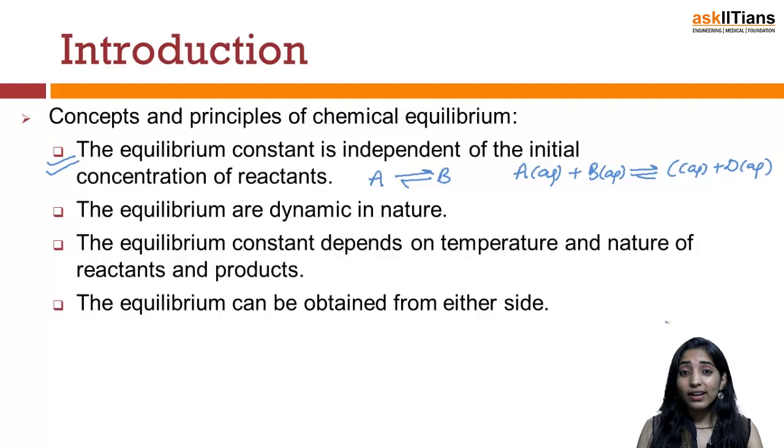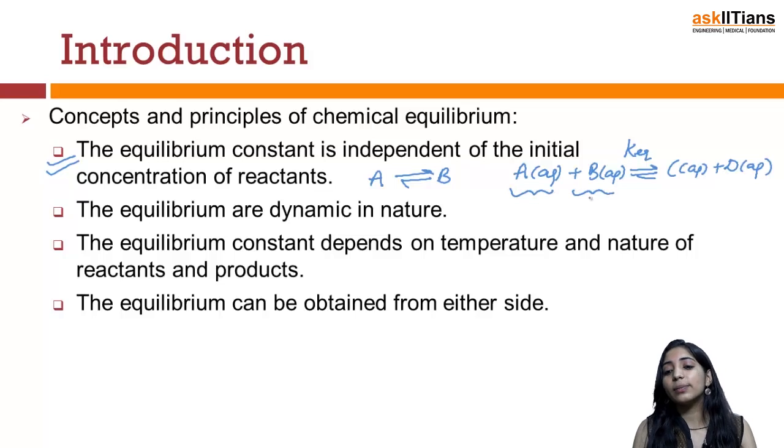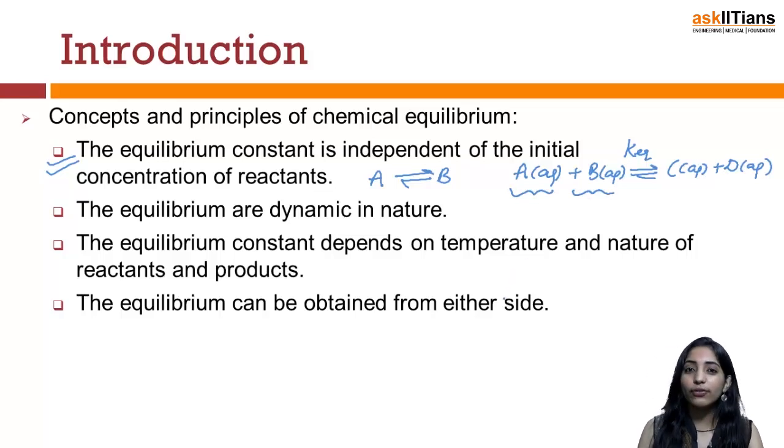While we write down this reaction, we say that whenever I write the K equilibrium, that is the equilibrium constant for this chemical reaction, the value of the equilibrium constant will be independent of the initial concentrations of the reactants A and B.